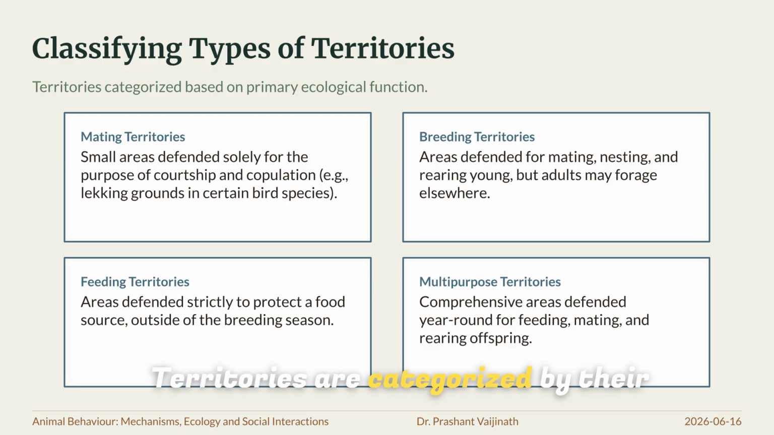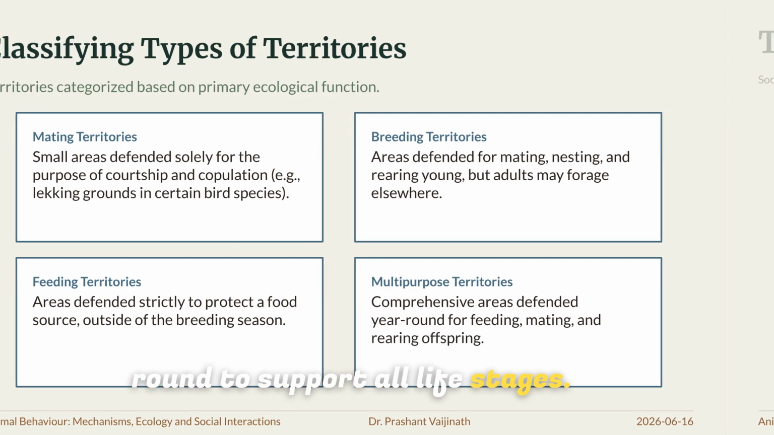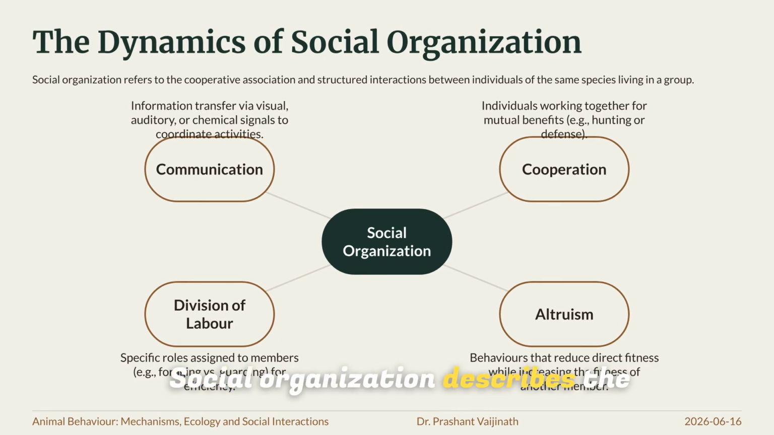Territories are categorized by their primary ecological function. These range from simple mating grounds for courtship to complex, multi-purpose territories held year-round to support all life stages. Social organization describes the cooperative associations within groups. It relies on four main pillars: effective communication, active cooperation, a structured division of labor, and sometimes altruistic behavior.